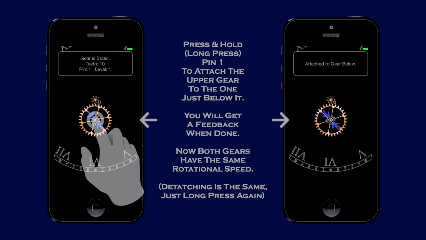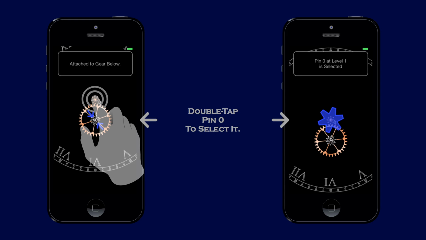Press and hold or long press pin 1 to attach the upper gear to the one just below it. You will get a feedback when done. Now both gears have the same rotational speed. Detaching is the same. Just long press again.